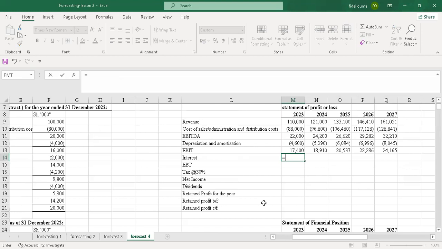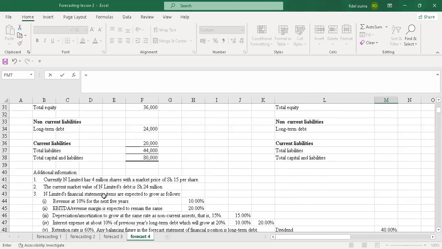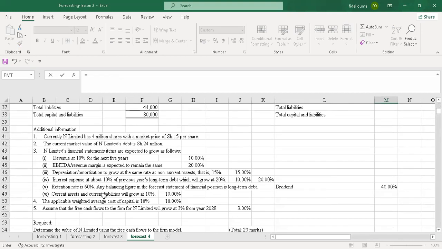So I'll go to interest. Under interest, we were given very key information. We were told that interest expense is about 10% of the previous year's long-term debt, which will grow at 20%. So what will grow at 20%? Is it interest or the previous year's long-term debt? I think it's the previous year's long-term debt which will grow at 20%.